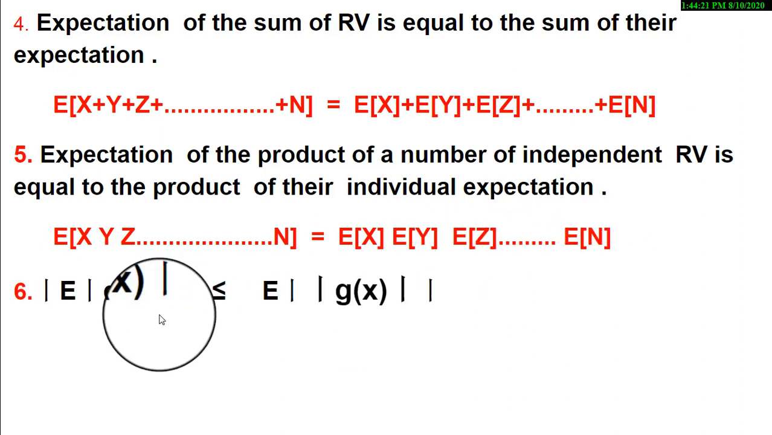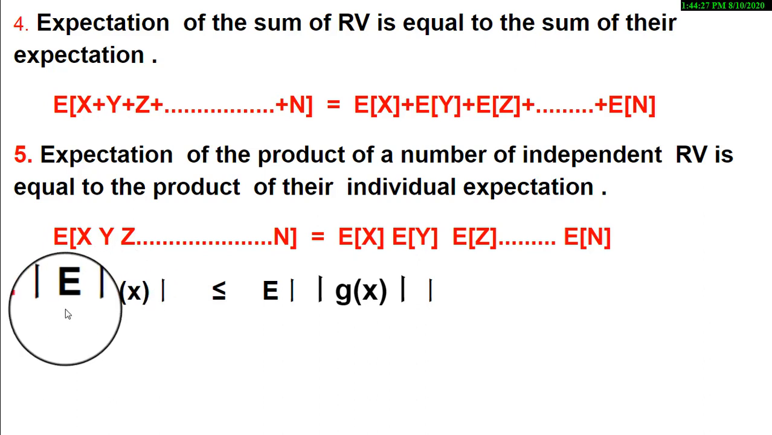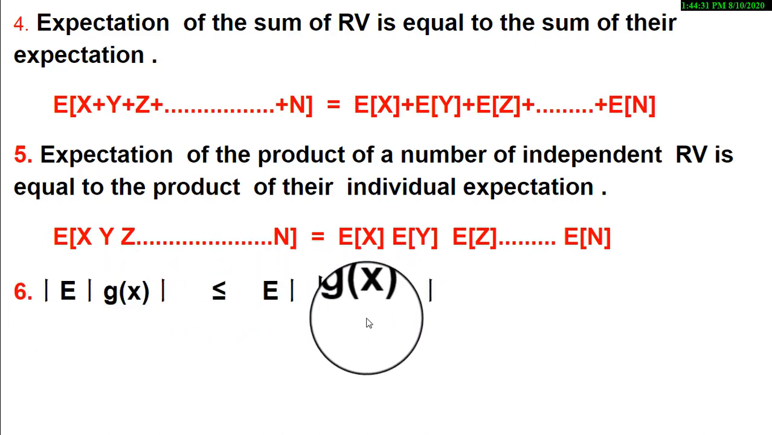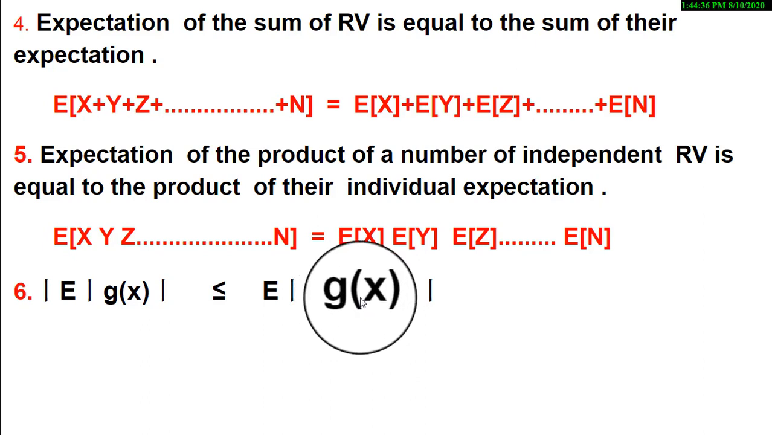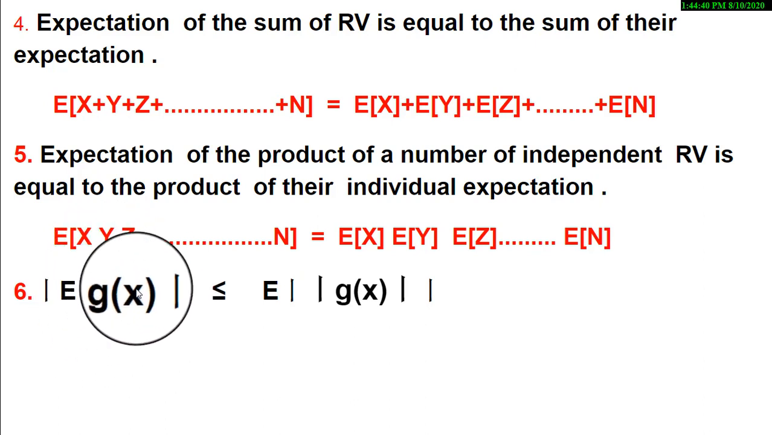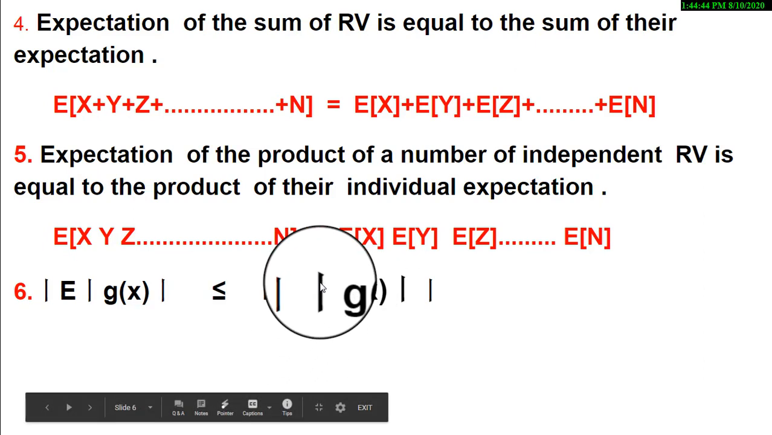The next property says that if you have a real function g of x, now this real function's expected value will always be less than or equal to the expected value of the modulus of the real function g of x. If we consider the function as g of x, its value is always less than or equal to the modulus value of it.